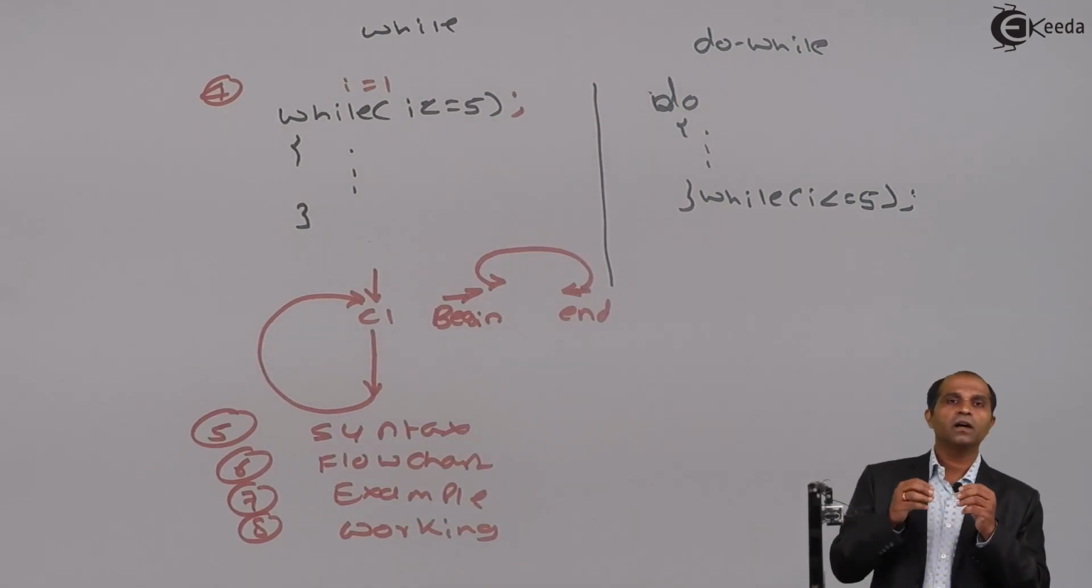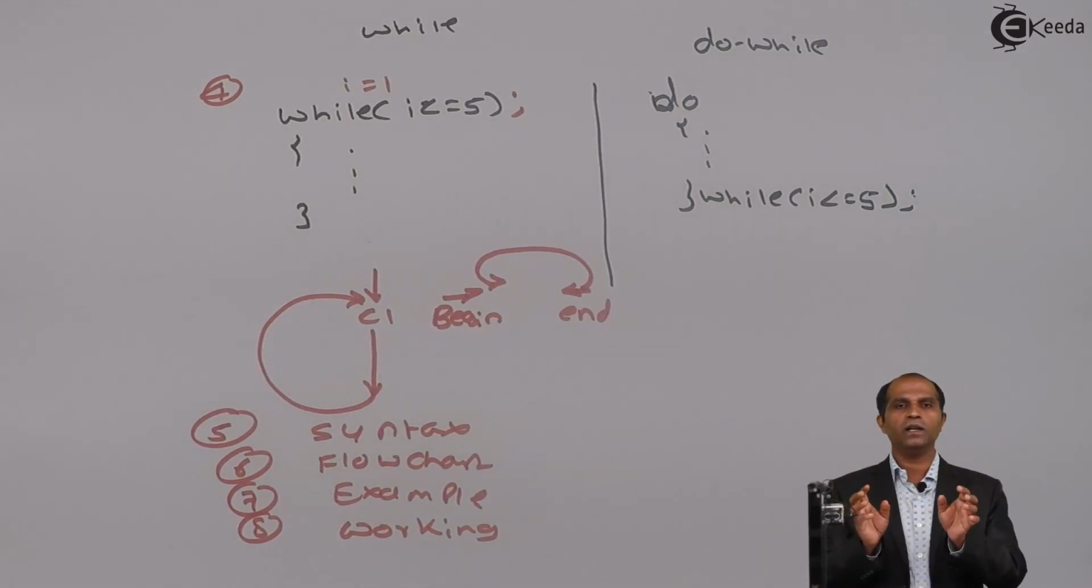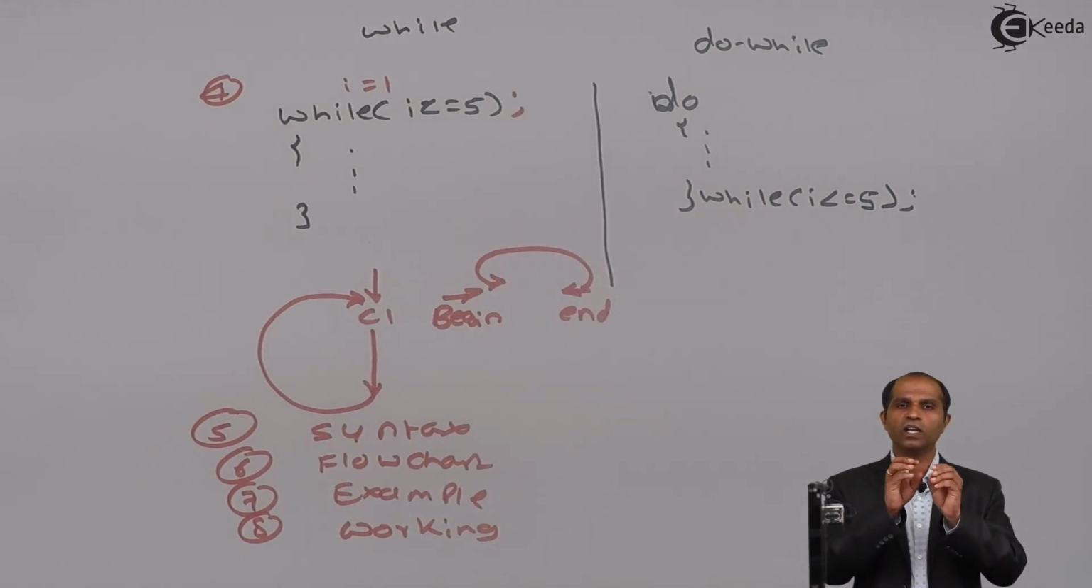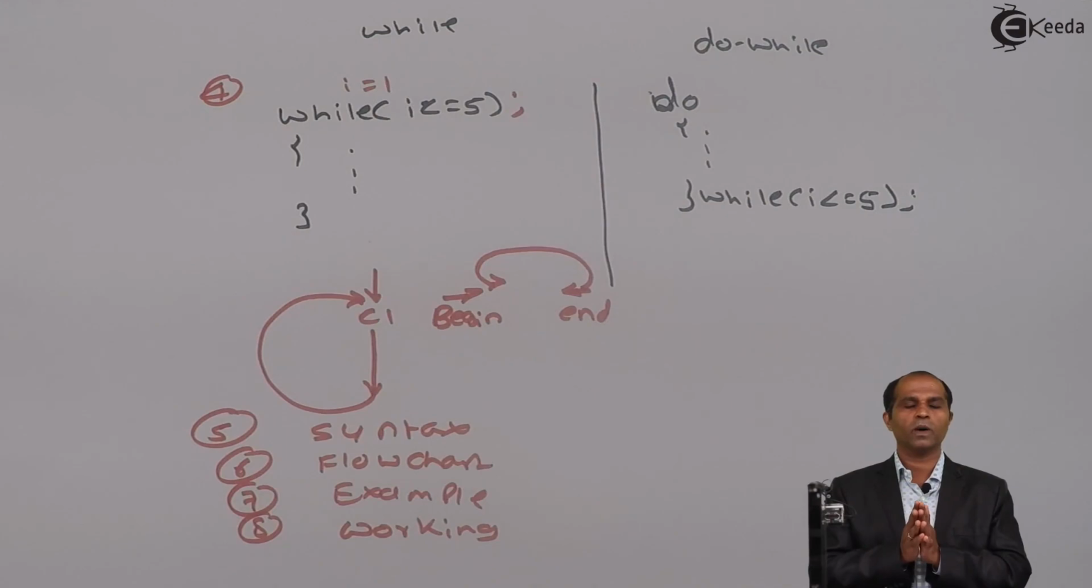Additional points which you can add for differentiating while and do while is to place the syntax of both, place the flowchart of both, place the example, and a brief working of both these examples. These are some of the differences which you are supposed to remember for while and do while.